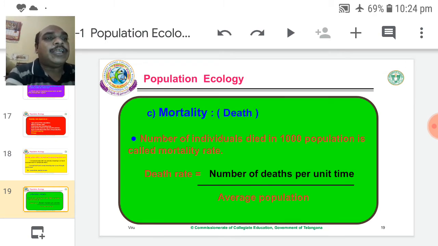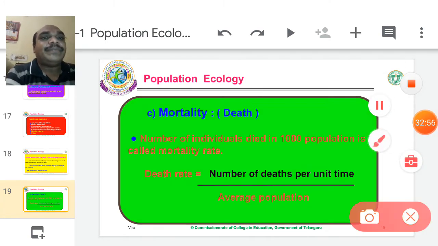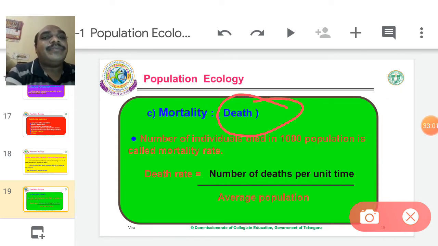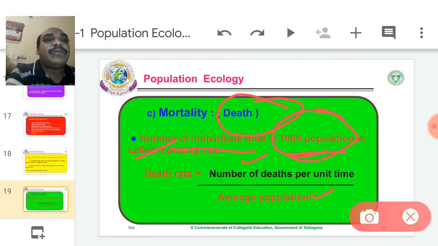Next one, mortality. Mortality means death. Mortality rate means the number of individuals that died in 1000 population. So if we take 1000 population, the number of individuals that died indicates the mortality rate. The death rate is equal to the number of deaths per unit time divided by average population. So that is the principle to identify the death rate: the number of deaths in a particular time, by average population.